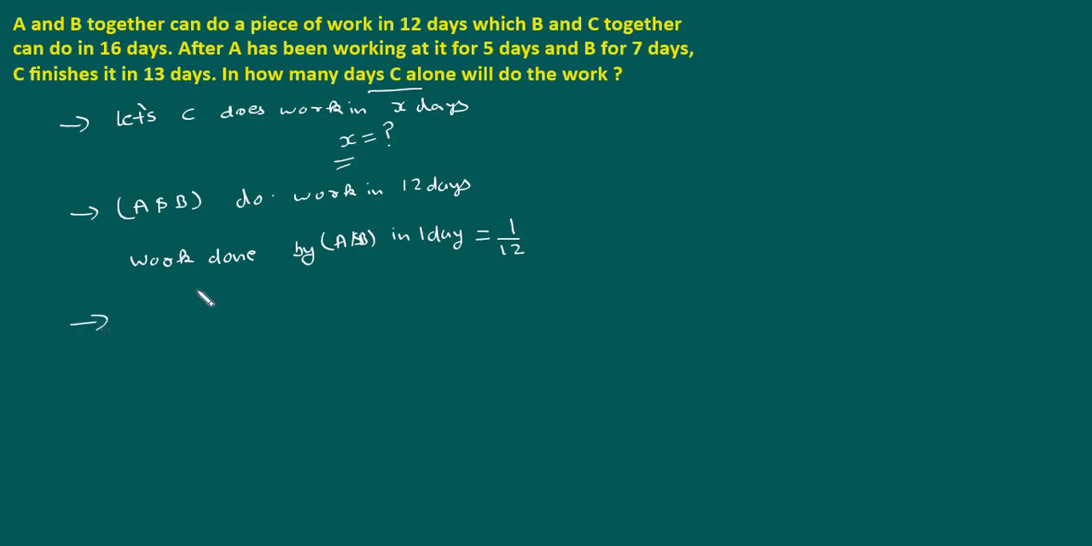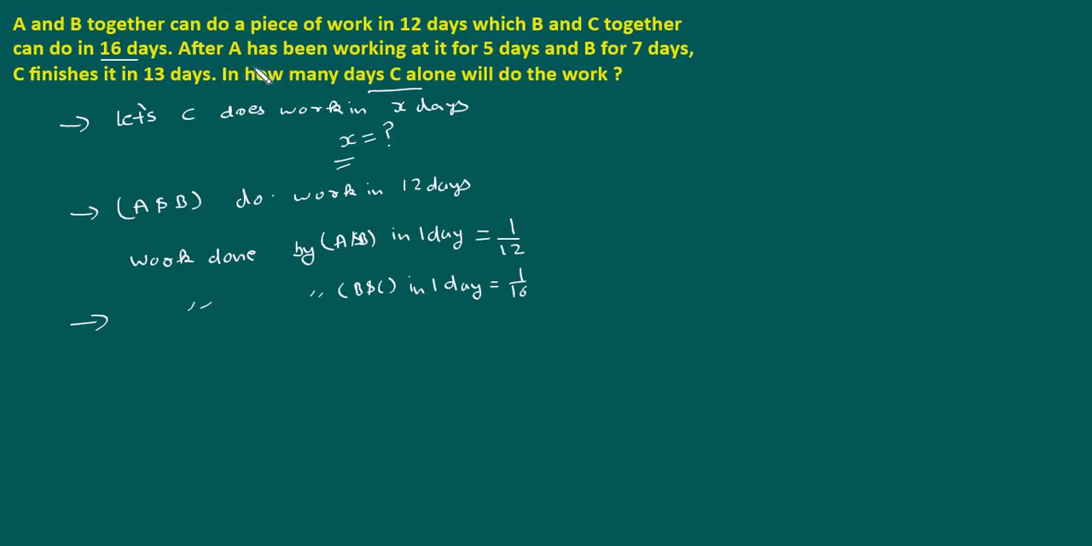Now the next part of the question: B and C together can do the work in 16 days. So work done by B and C in 1 day is nothing but 1 by 16.